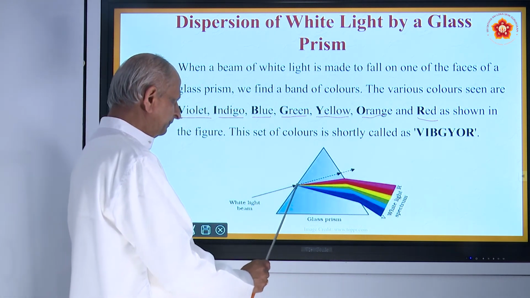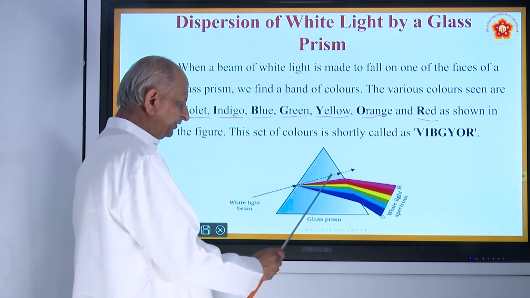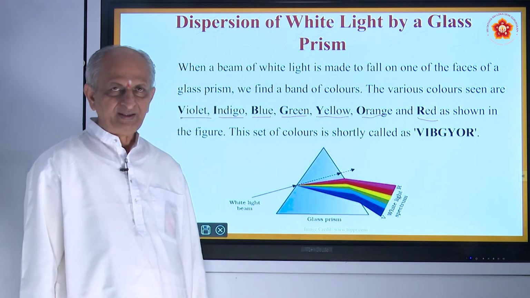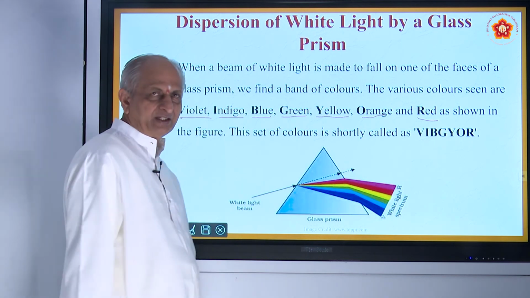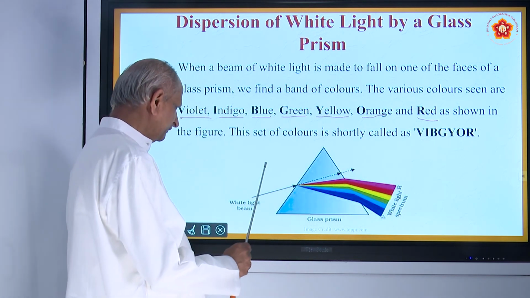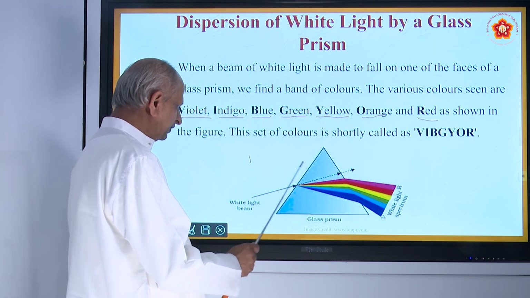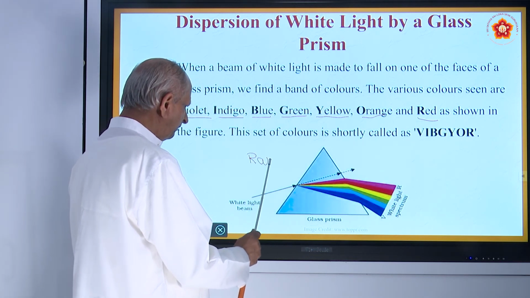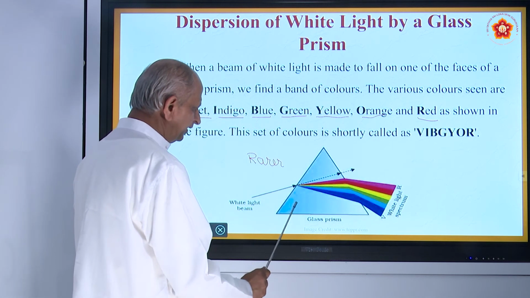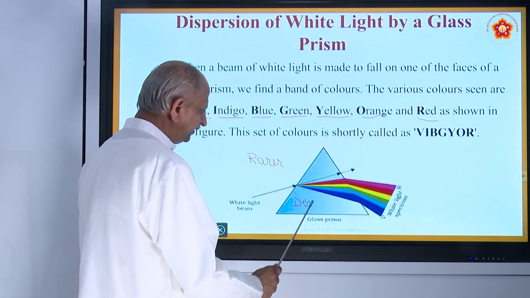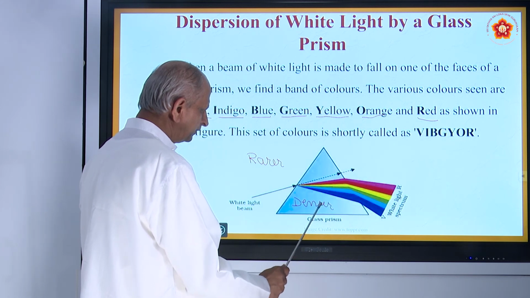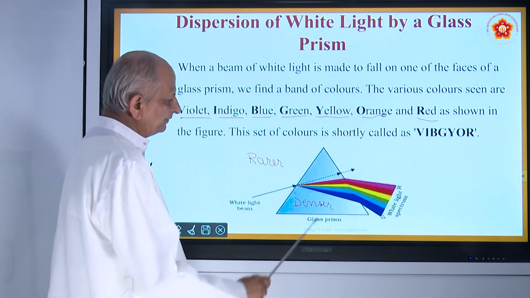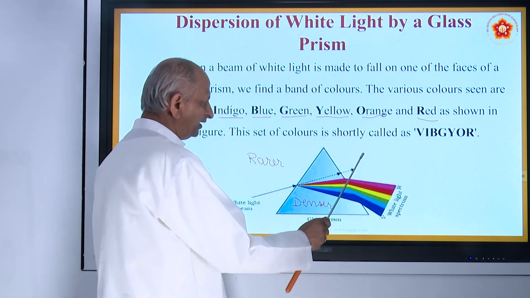So when a white light is passed through a prism, actually this is the straight path, but it bends. Why does it bend? Because I was telling about that in the last class. There will be media. This is called rarer medium, and that is called denser medium. So when a ray of light passes from rarer medium to denser medium, it bends towards the normal, and from denser to rarer, this is again rarer.